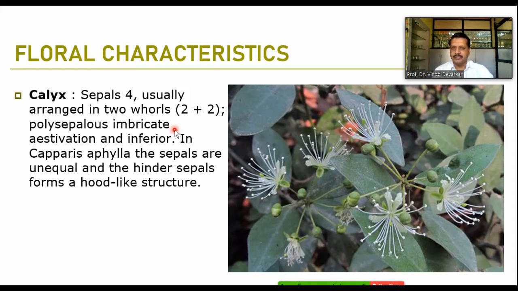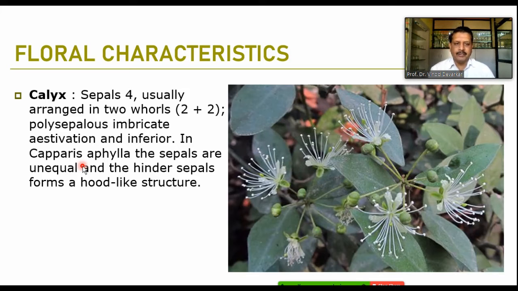In Capparis aphylla, the sepals are unequal, and the hinder sepals, the backside sepals, form a hood-like structure, and because of that they protect the flower petals in the bud condition.